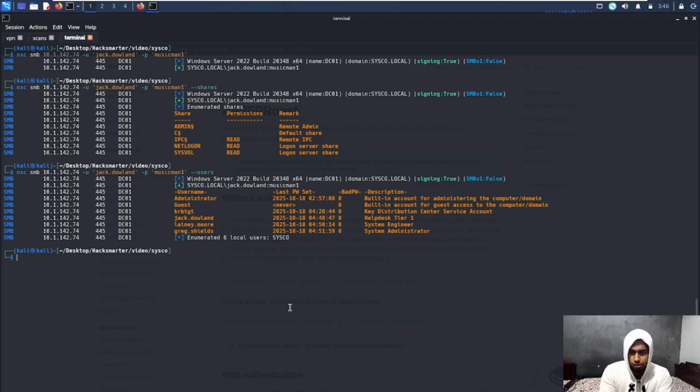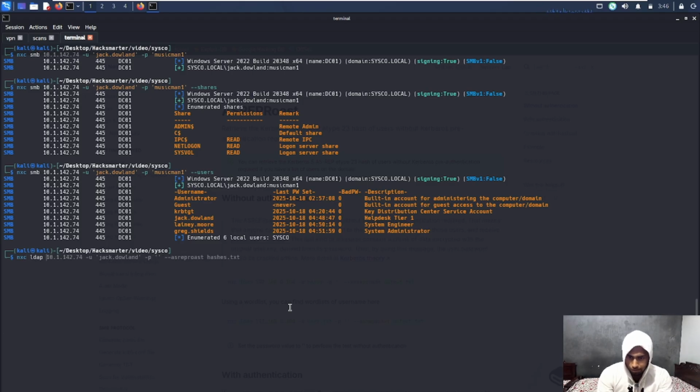Now, I would like to collect the BloodHound data. For those of you who do not know about BloodHound, I would like to think of BloodHound as a Google Maps for Active Directory. It helps you map your attack path, and you can see if any user has any interesting permissions over another user in the domain, or any interesting permission, let's say over a group policy or anything of that sort, you can just map out your domain, your target network.